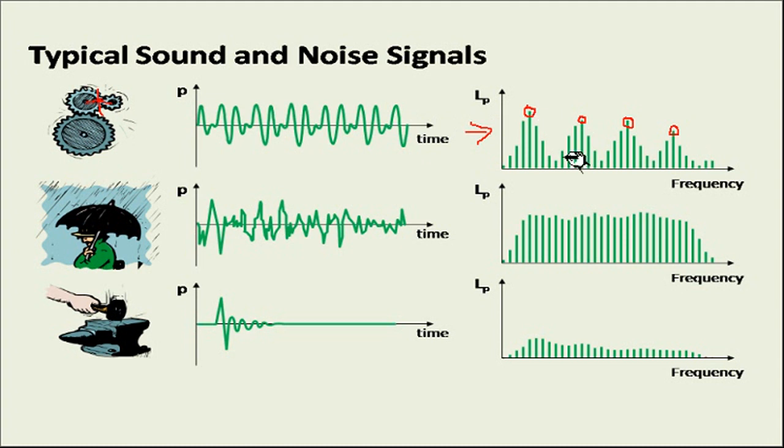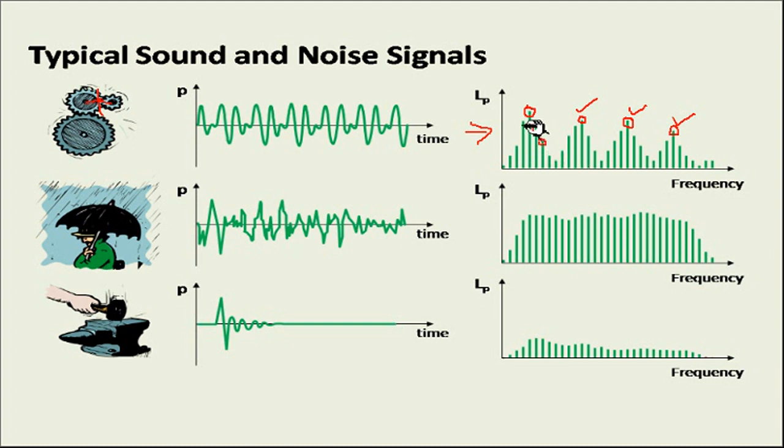Okay, so here it has a low frequency, then a higher frequency, then again a higher frequency. These are nothing but the harmonics of that mesh frequency. So this is the first harmonic, second harmonic, and third harmonic of that mesh frequency, and these are called the side bands.